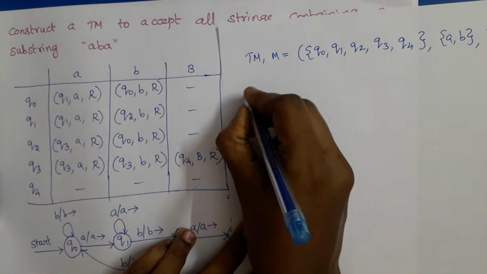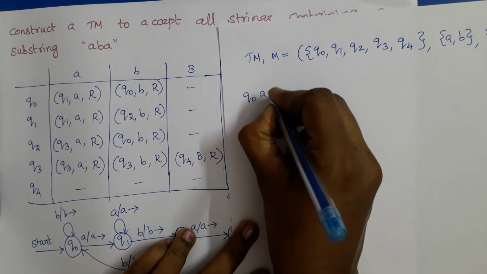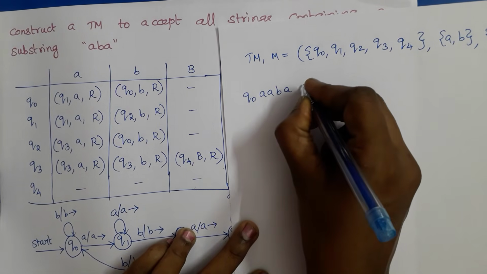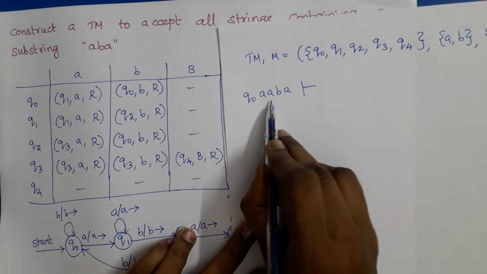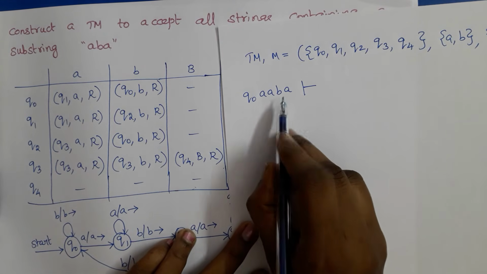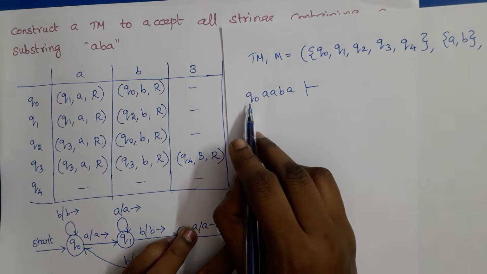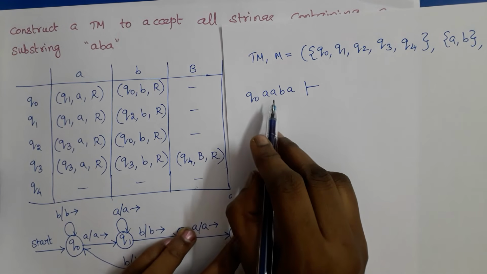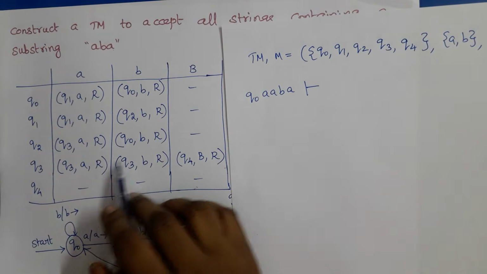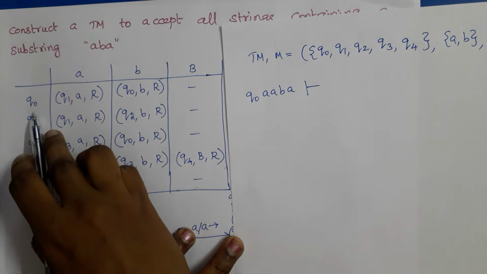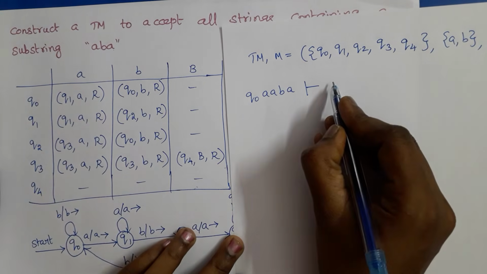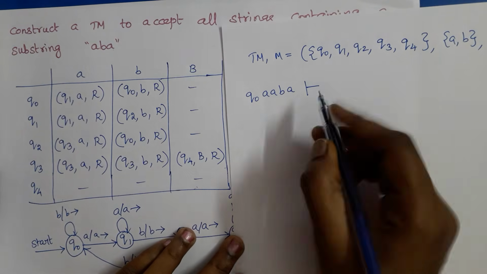Now we can take an example string and check whether it is a correct input string or not. So I have taken AABA as the input string. So this string has ABA as a substring. So definitely it will be accepted by our Turing machine. So Q naught A, move is right move, and state changes to Q1.